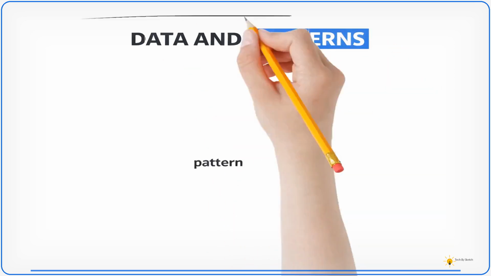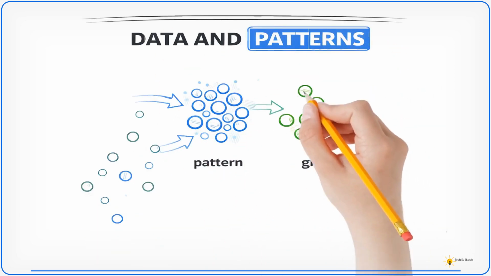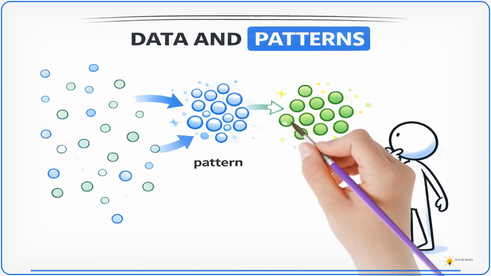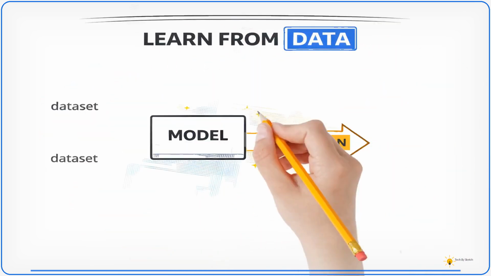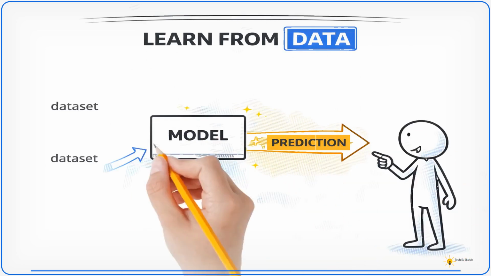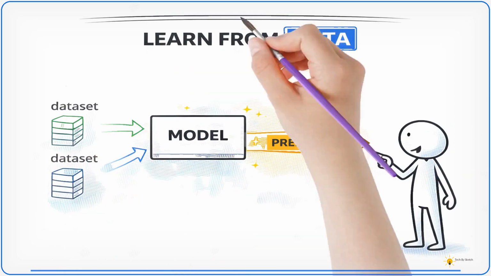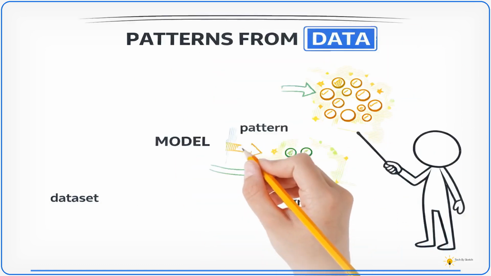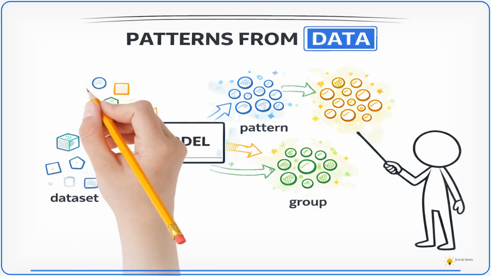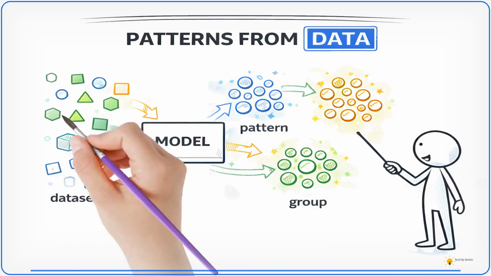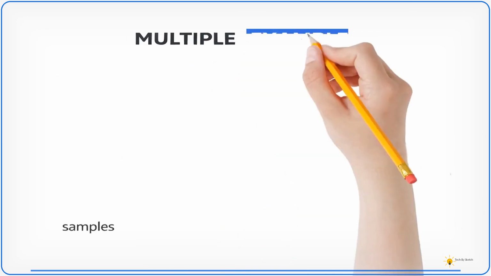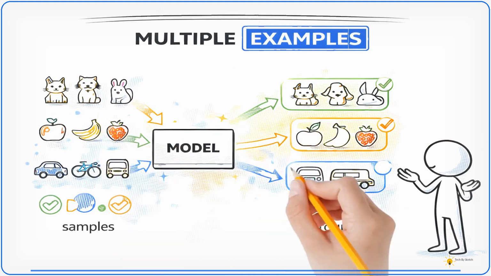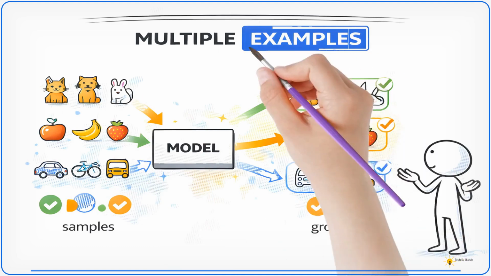This leads to an important question. How do machines learn from data and patterns? The answer lies in machine learning. Machine learning is a subset of AI, where models learn from training data instead of fixed rules, and improve over time. Instead of writing explicit instructions, we train models. The model learns patterns from data automatically and uses them to make predictions. Learning happens through exposure to examples. The system observes multiple examples and detects patterns, then generalizes to new data.